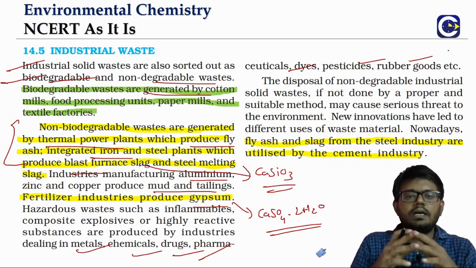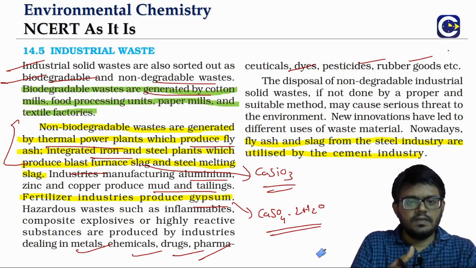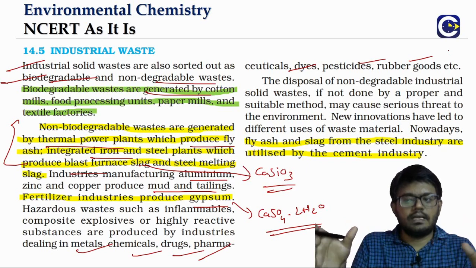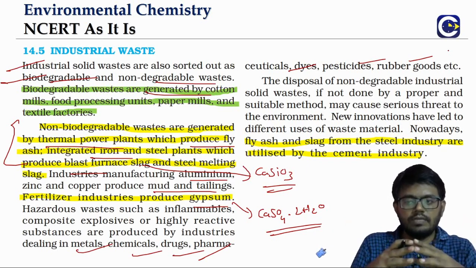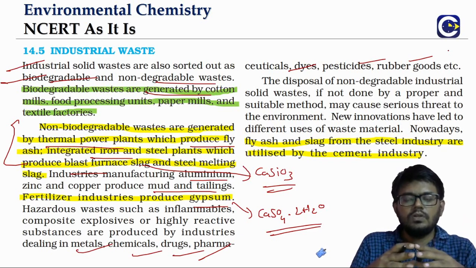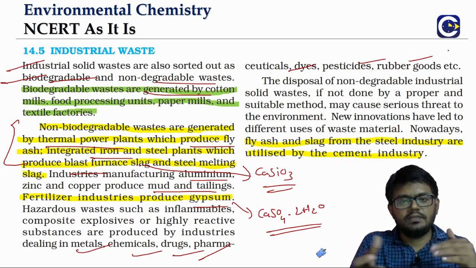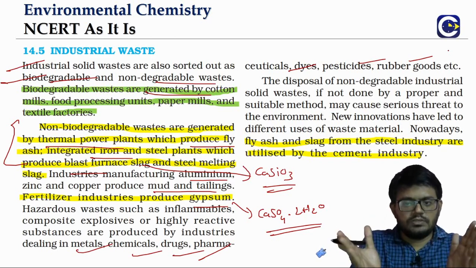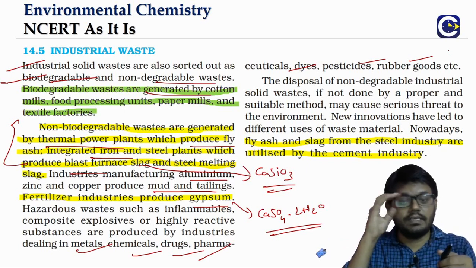Now when you look at the disposal of these industrial wastes, if it is not done in a suitable manner, then this can cause damage to the environment. So how do we dispose them? Before even that is disposed, there should be an approach to look for alternative ways of reducing the waste.